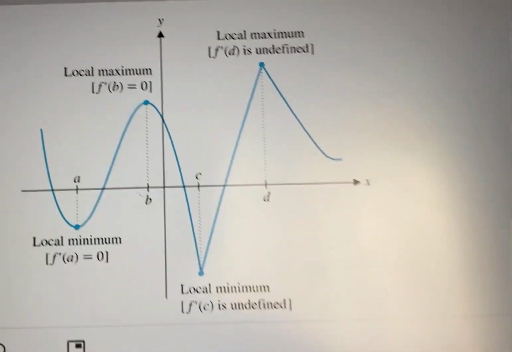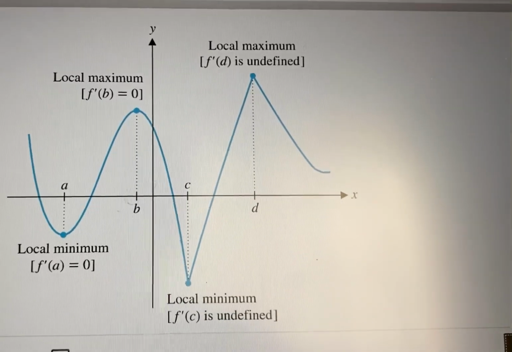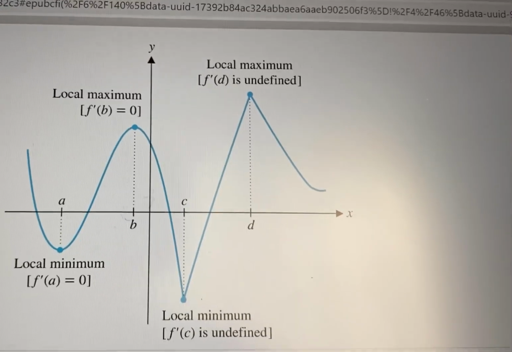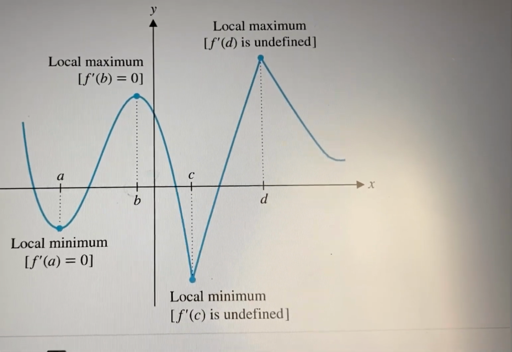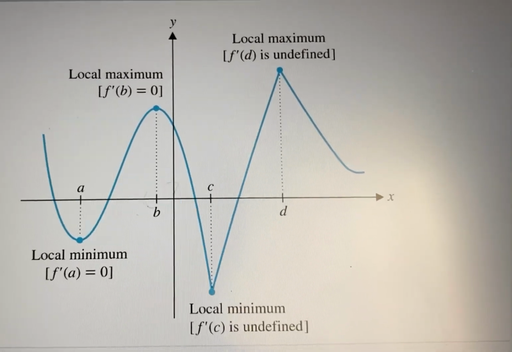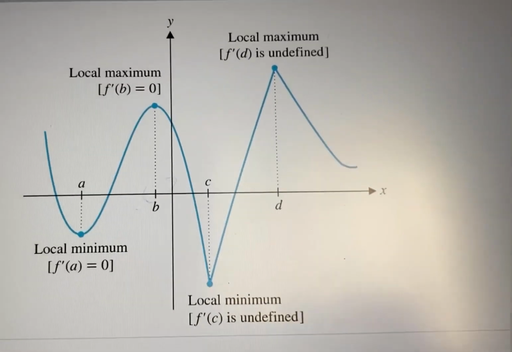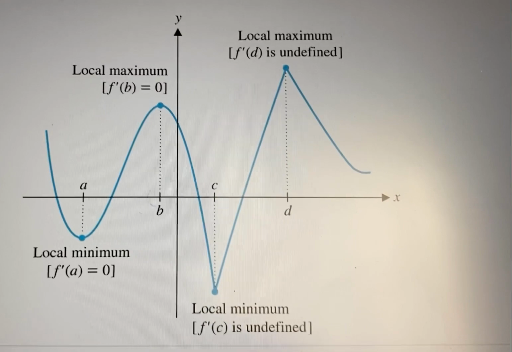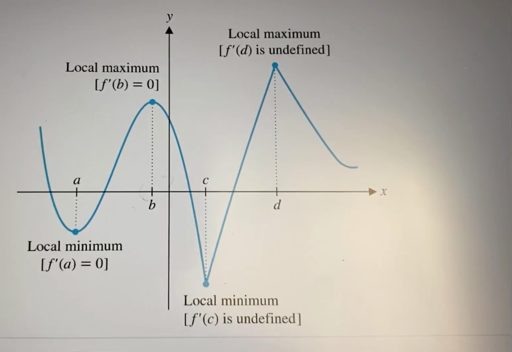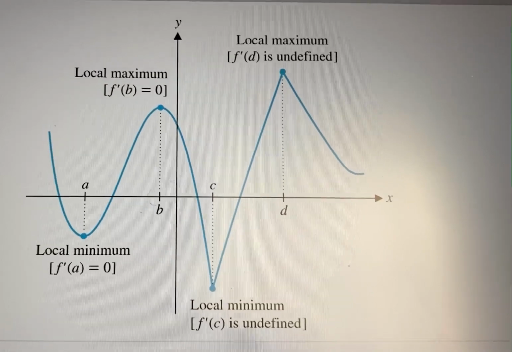When can those things happen? When can I reach a local max or a local min? Simple, again. You can reach a local max or a local min at critical points. That's why I'm saying the discussion of local extreme values is the same as the discussion we just did. Where do we have local max and local min? We have local max and local min when either it's a normal turning point, so the derivative is 0, or it's a corner or a cusp, which means the derivative is undefined. It does not exist. Perfect.